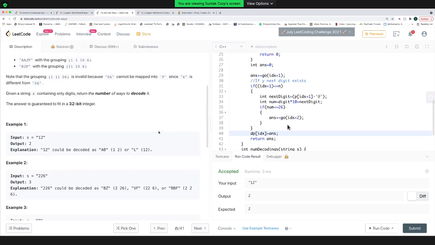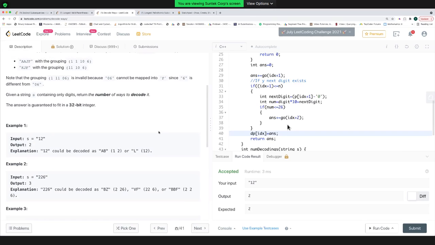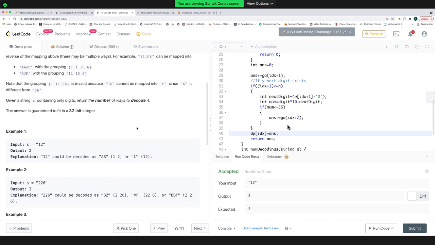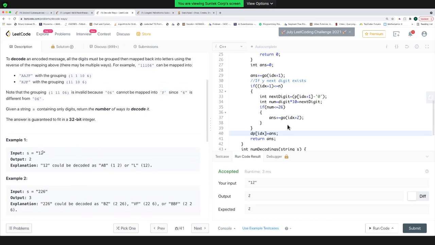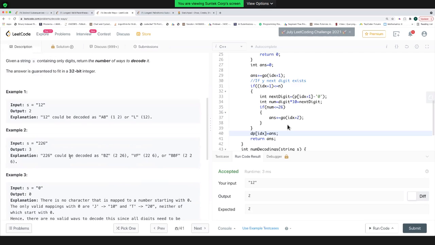Okay, so I guess you have understood the problem statement. Yeah, okay, so Manasa is asking. In this problem statement, we'll be given a numeric string. We can get 2 6, 1, 2, 3, 4, 5, anything. We want to find the number of ways to decode this particular string.